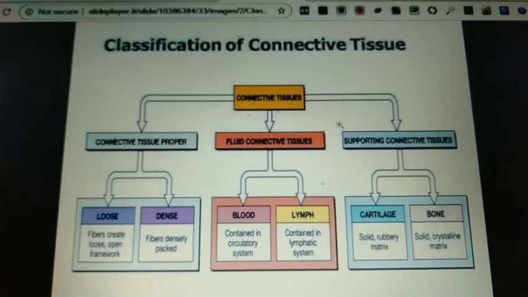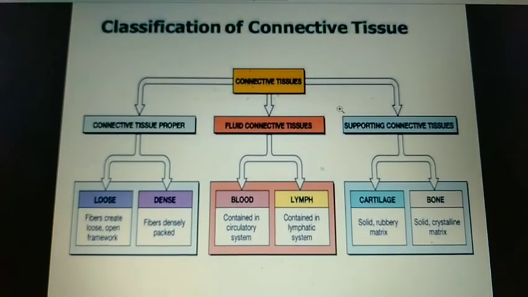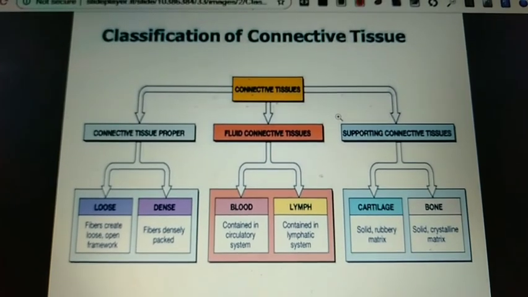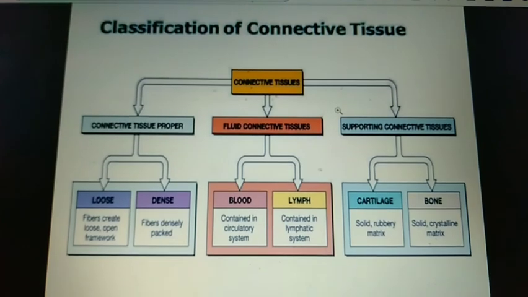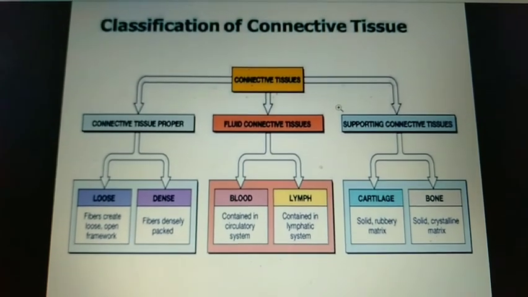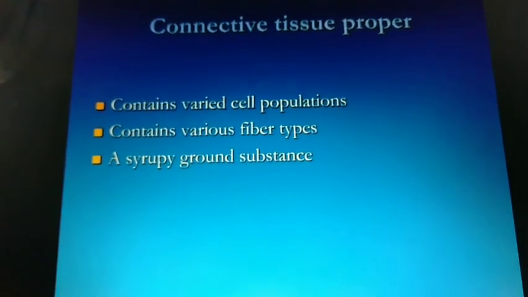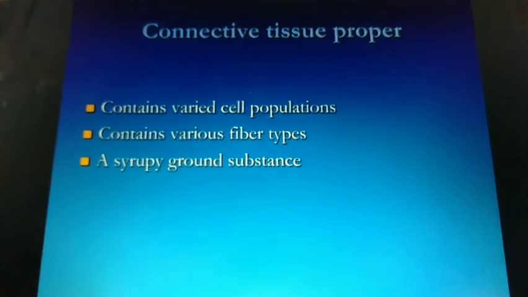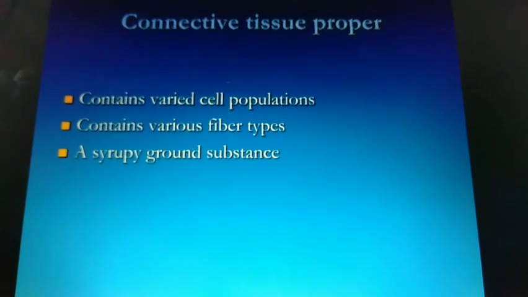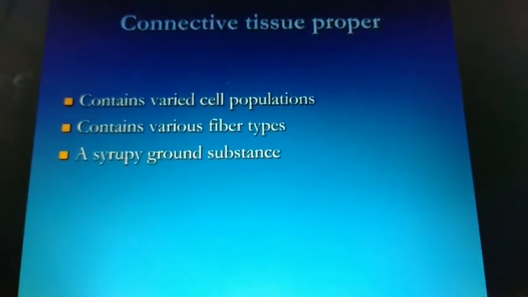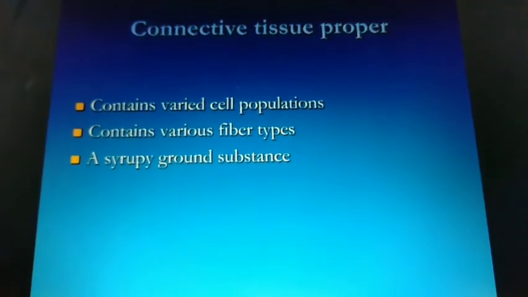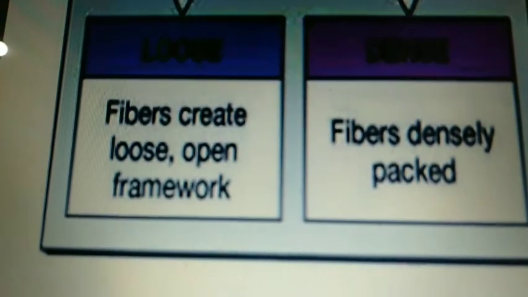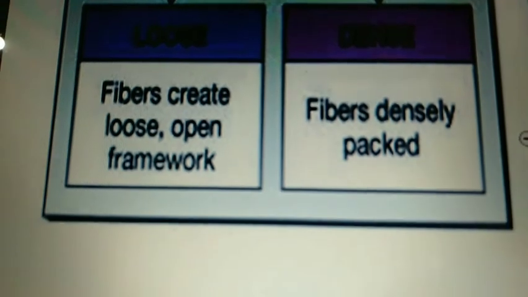There are three types of connective tissues: connective tissue proper, fluid connective tissue, and supporting connective tissue. Now let us discuss in detail. At first we will discuss connective tissue proper. Connective tissue proper contains a varied cell population, various fiber types, and a syrupy ground substance. It is further divided into loose connective tissue and dense connective tissue.